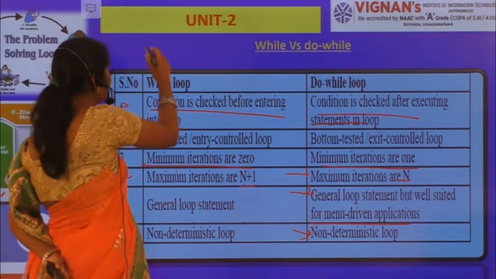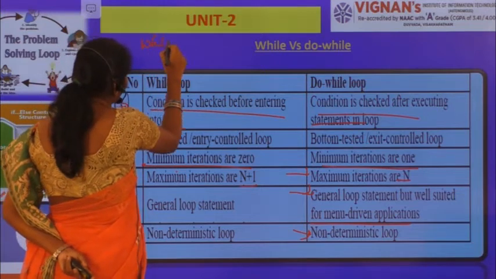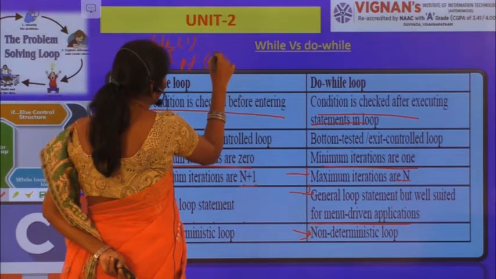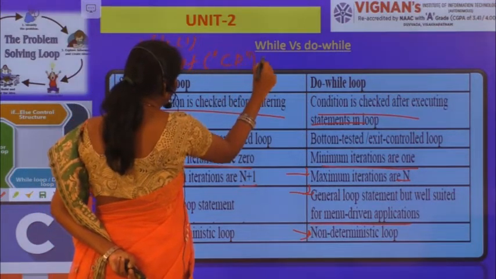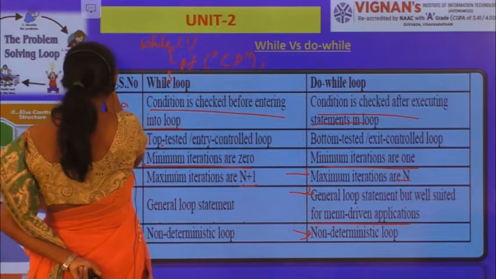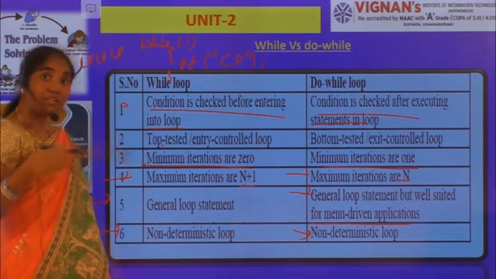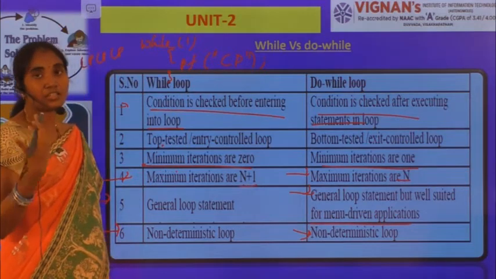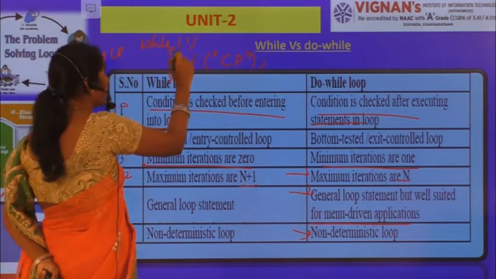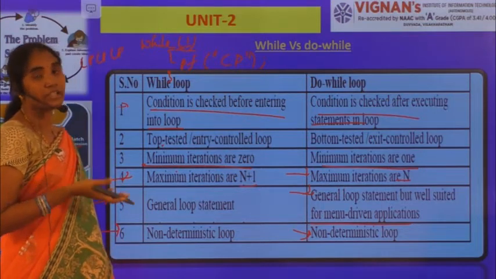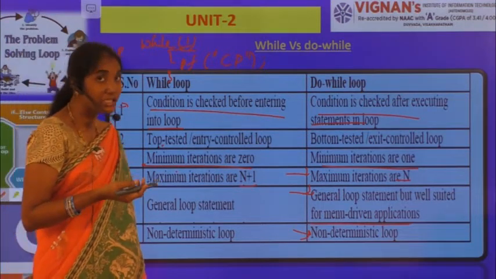For example, I have given while 1, printf cp. What happened? It is going to display cp for indefinite times, and this will not end, because here I have only 1, and 1 means always true. So that is why both of these are non-deterministic loops.